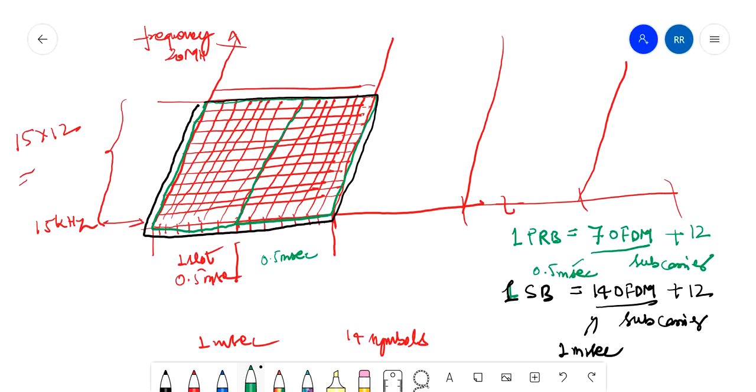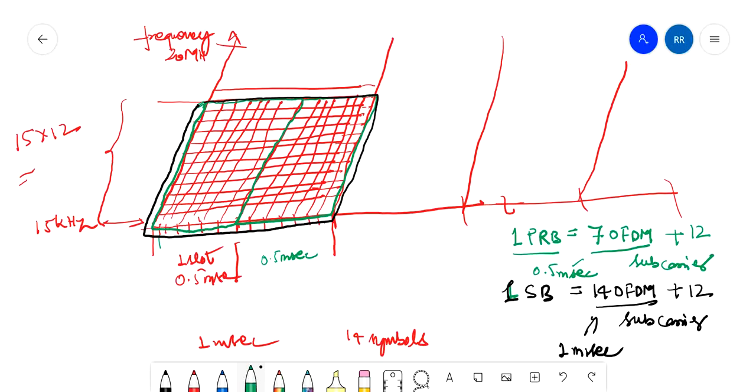So these are the units of PRB. What you might have heard, the physical resource block, PRB. What is PRB? So now you have an idea that one PRB has 7 OFDM symbols in the time domain and 12 subcarriers in the frequency domain. That is one PRB, right?